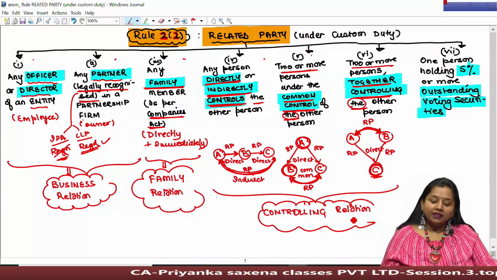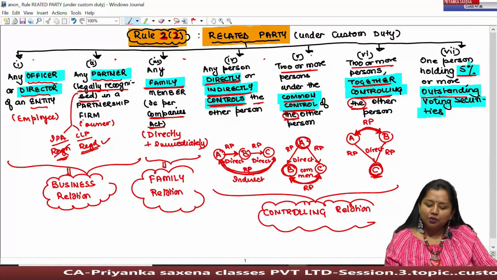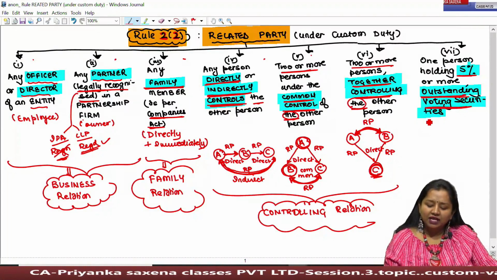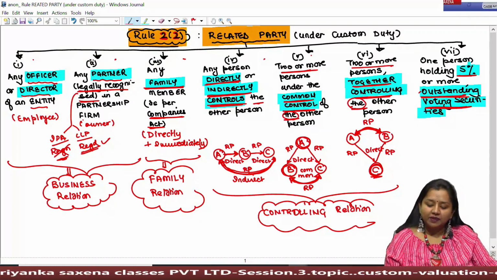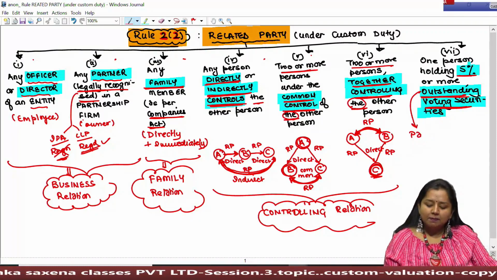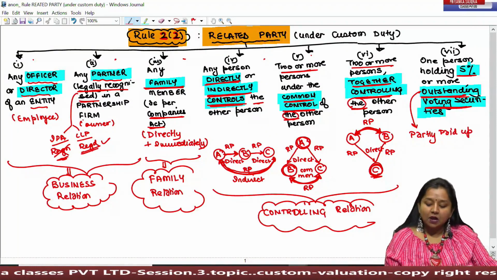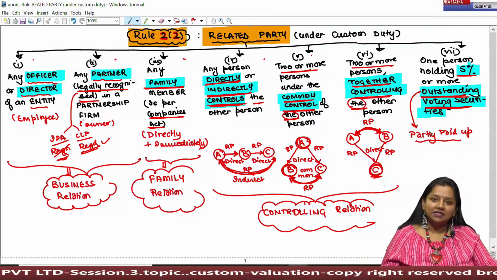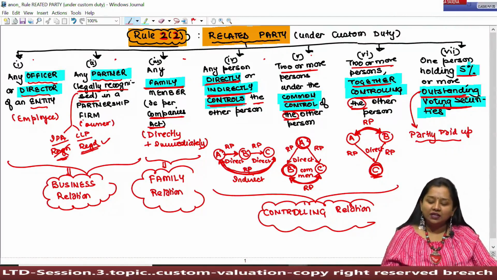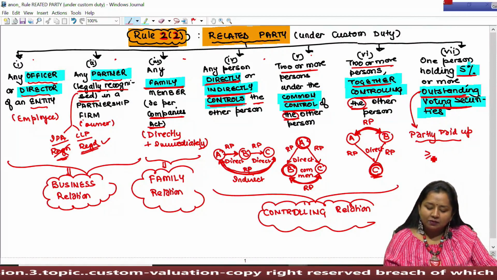Okay. And the last one they say is one person holding 5% or more outstanding voting securities. Now what do you mean by outstanding? Outstanding means partly paid up. Where the liability is still outstanding, it has not yet fully paid up. So it says where the person is having more than or equal to 5% of